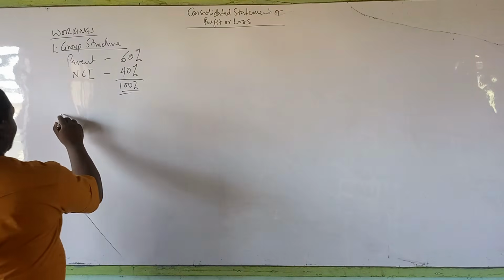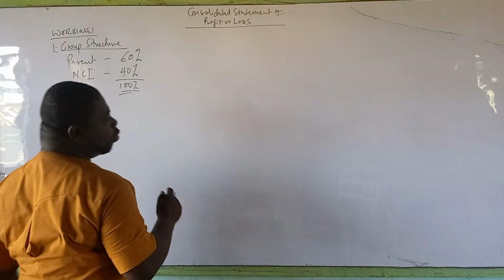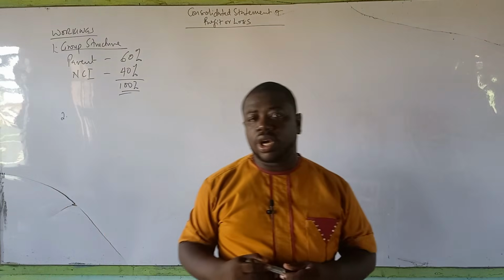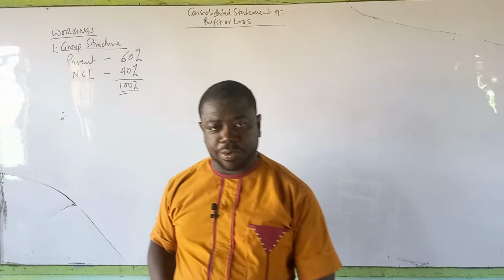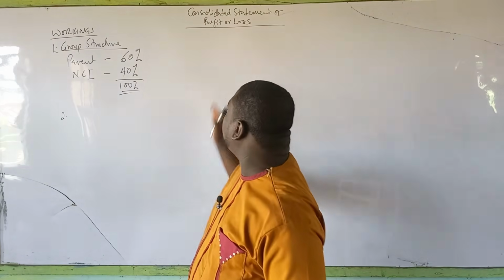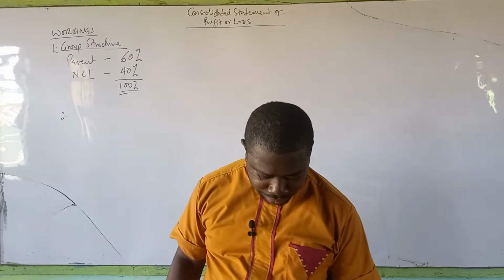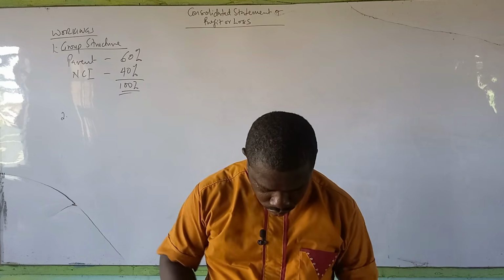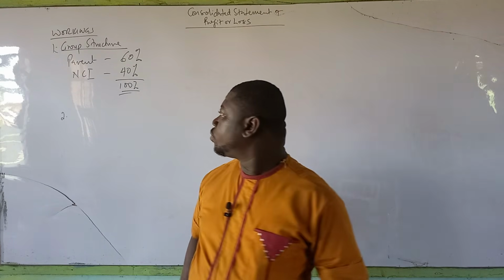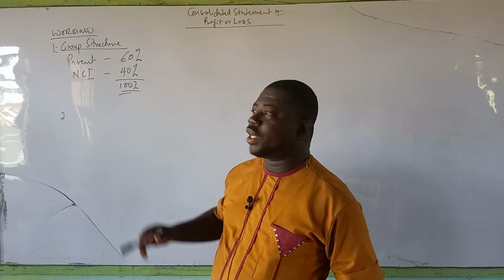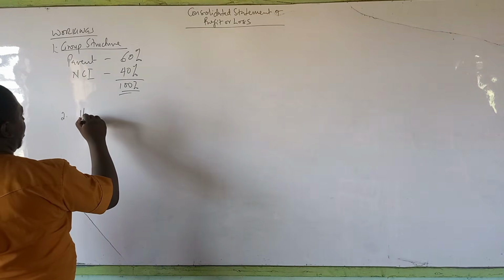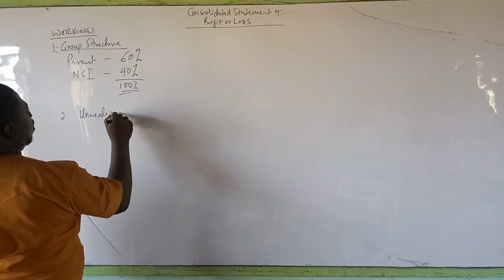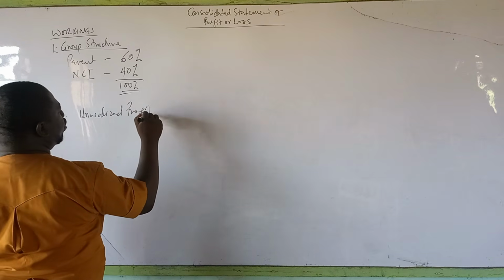Now, the next working we have to look at is the group retained earnings. But we cannot look at the group income surplus until we are done with the consolidated statement of profit or loss itself. And so I want us to consolidate what we have first. Let us look at the unrealized profit, calculation of the unrealized profit on the intra-group sales.